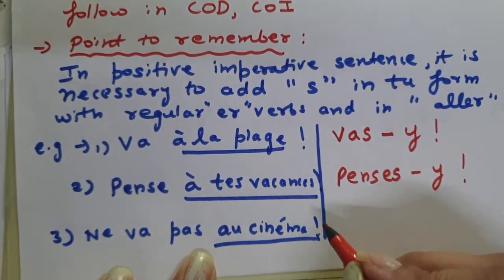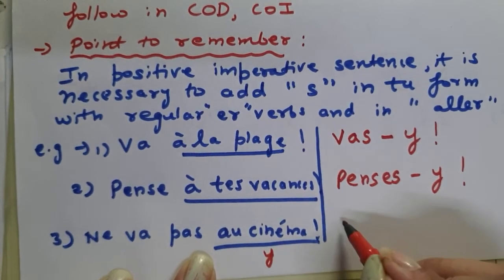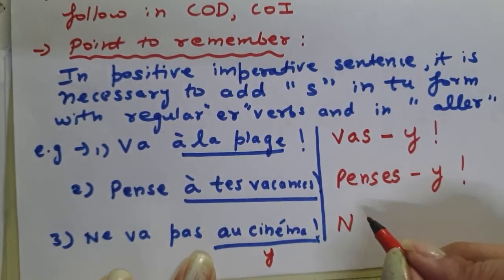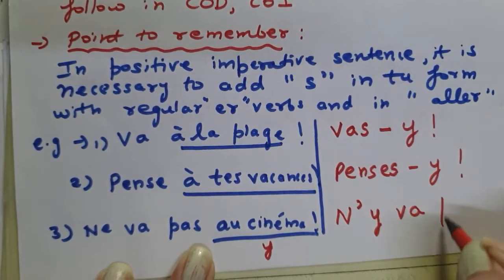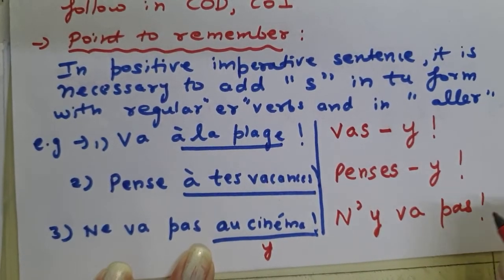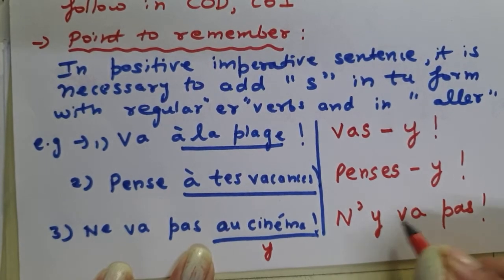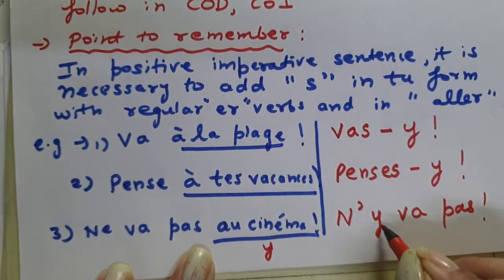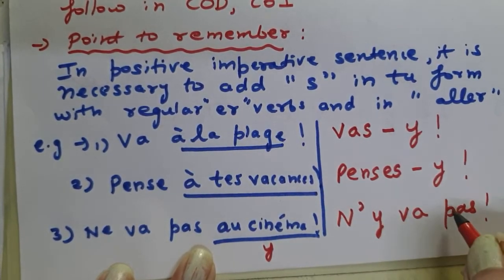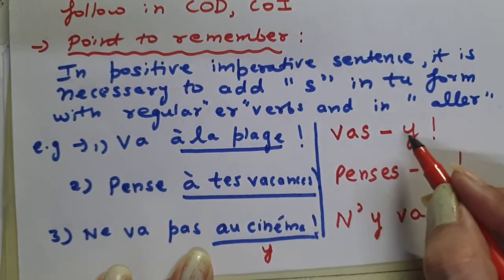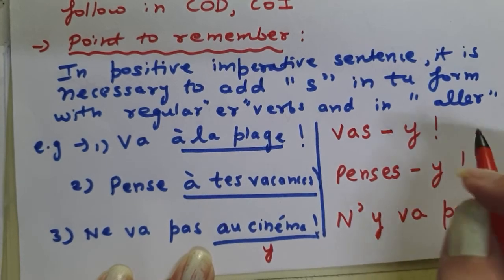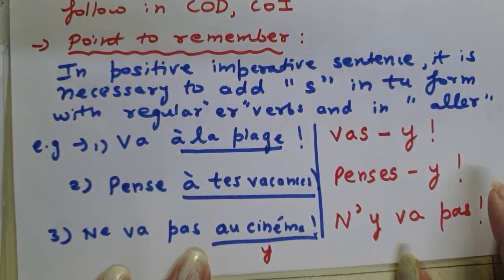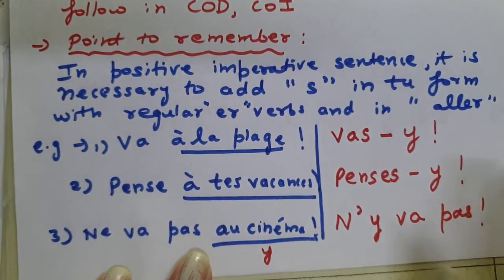I am going to replace au cinéma with y, and I am going to put it here, so it will be N'y va pas. Here you can see that it is not required, because we are putting the pronoun just before the verb, not after the verb. In positive imperative we were putting it after the verb, so it was required. So this is about pronoun y. In the next video we will learn about pronoun en. Merci.